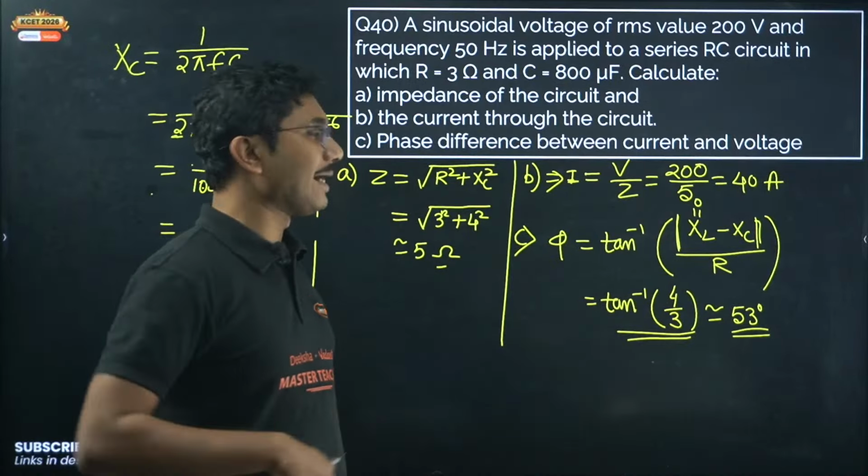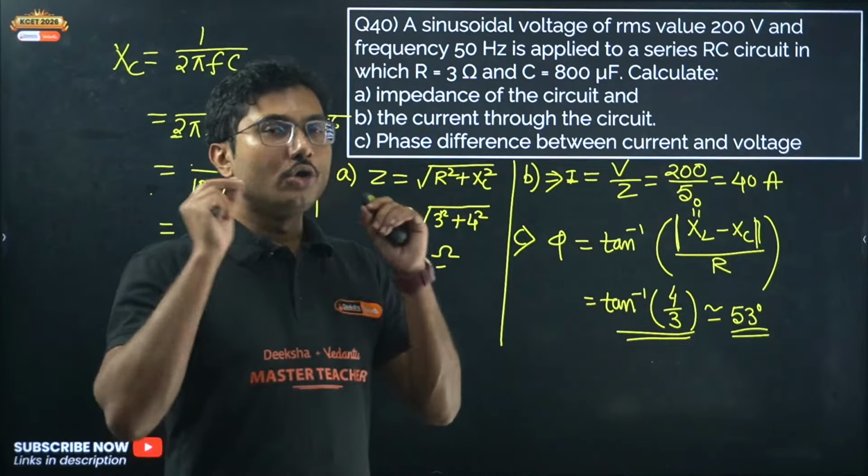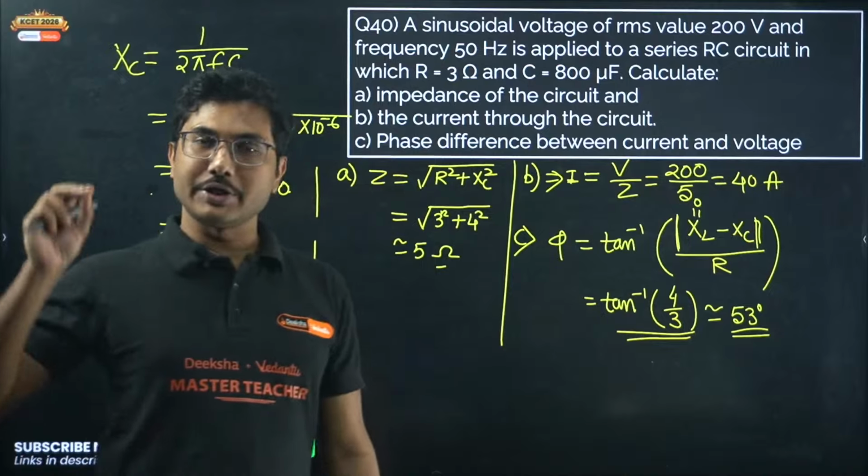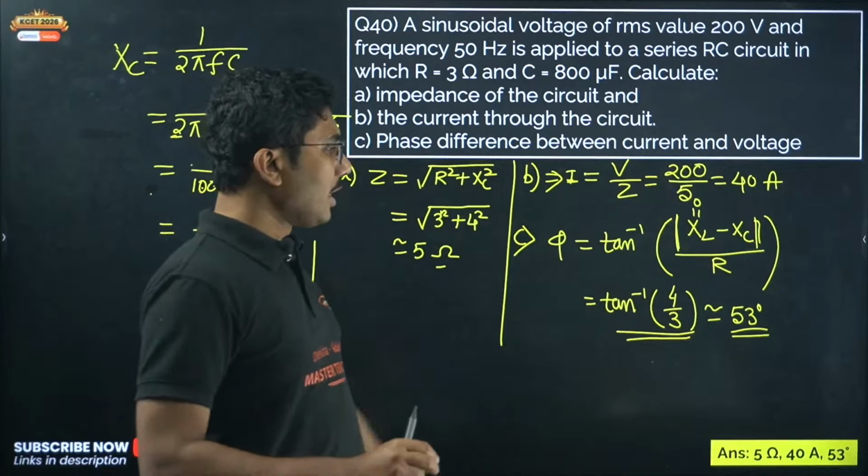Other than that, if you are not able to solve the tan inverse using the tan table, the sine cos tan table will be provided to you, but if you are not sure how to use it, don't write a wrong value, leave your answer over here, you will get full marks. You will get full marks even if you are not able to solve the tan inverse value. So when solving phase difference, if the tan inverse value is unknown, leave it there only. Don't try to calculate if you are not sure. That is my suggestion. You will get full marks for doing up to this much.